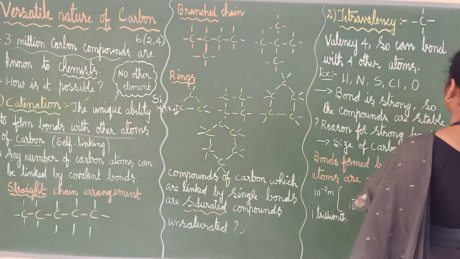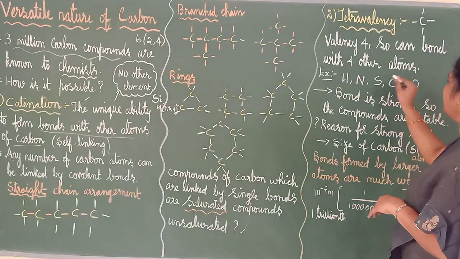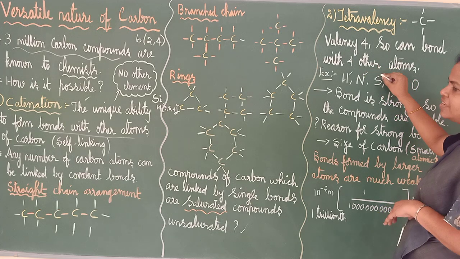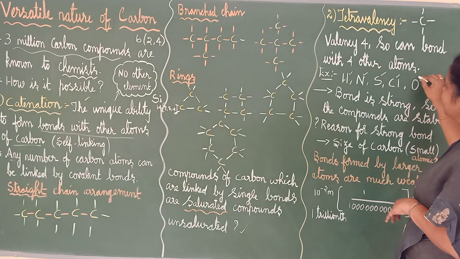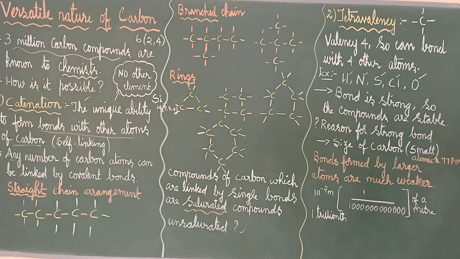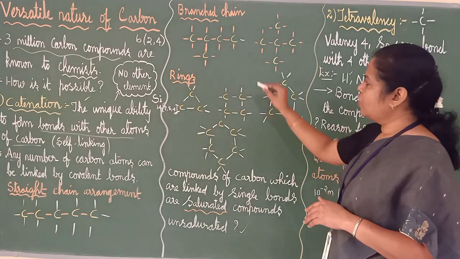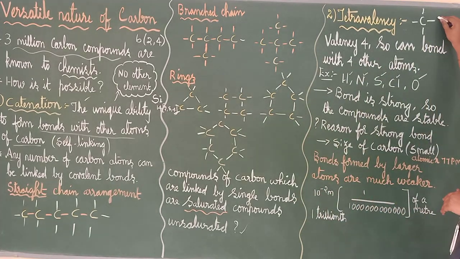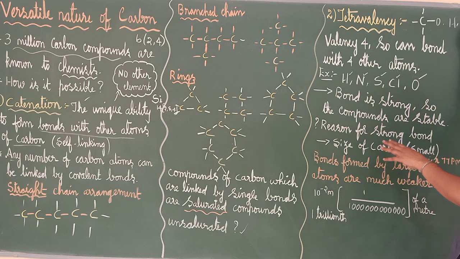Tetravalency means the carbon can also have bond with hydrogen, nitrogen, sulfur, chlorine, oxygen, etc. It is not necessary that it should always be carbon. Something unique about this is the bond is very strong.